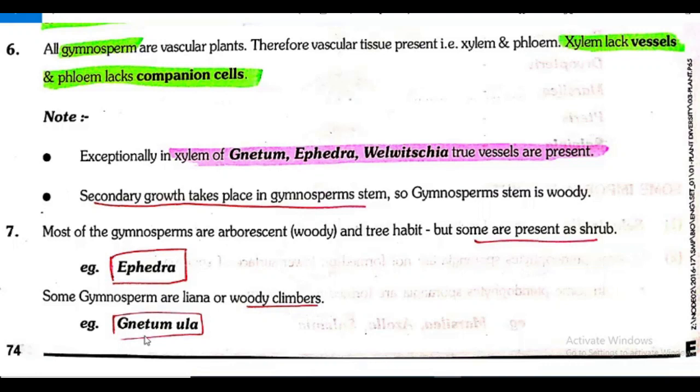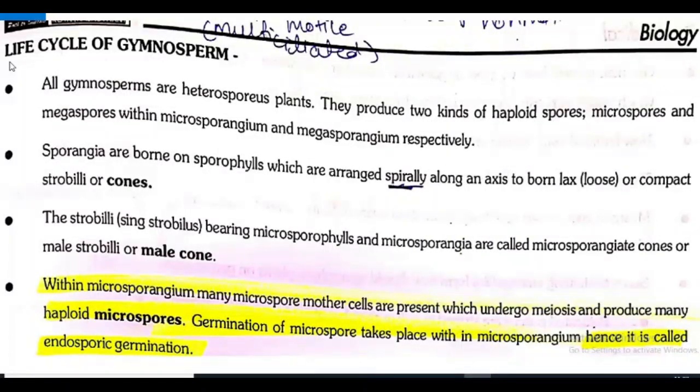Now we are going to learn about life cycle of gymnosperm. All gymnosperms are heterosporous plants. Listen. All gymnosperms are heterosporous. S-P-O-R-O-U-S. It will be there. You have to correct the spelling. All gymnosperms are heterosporous plants.